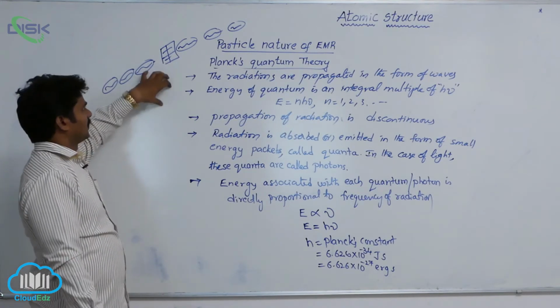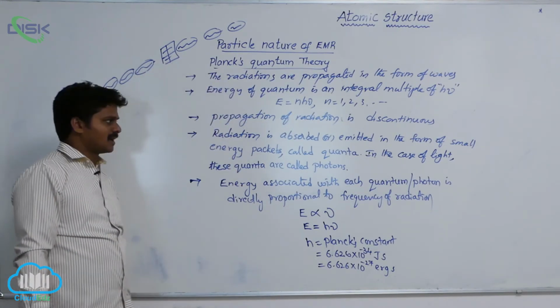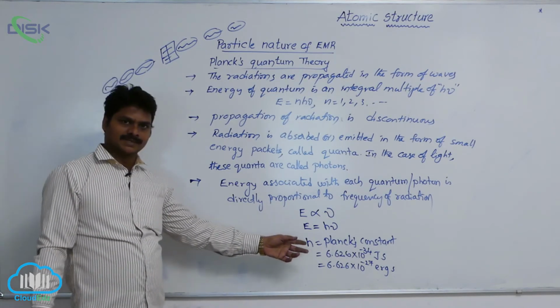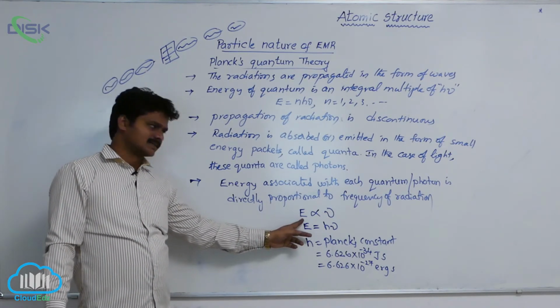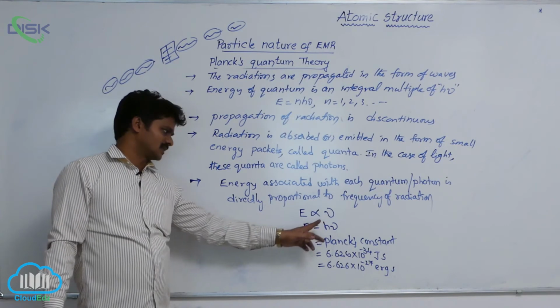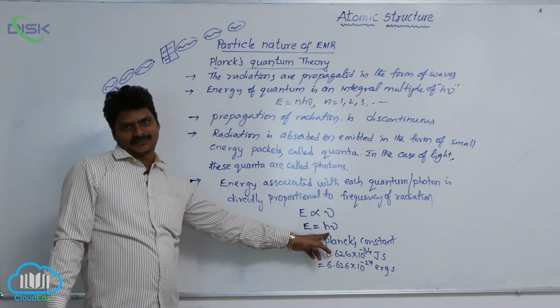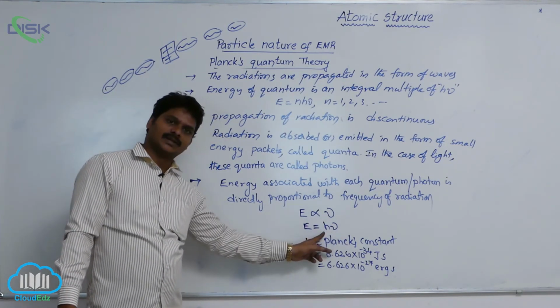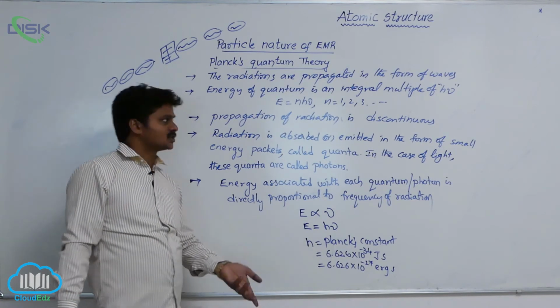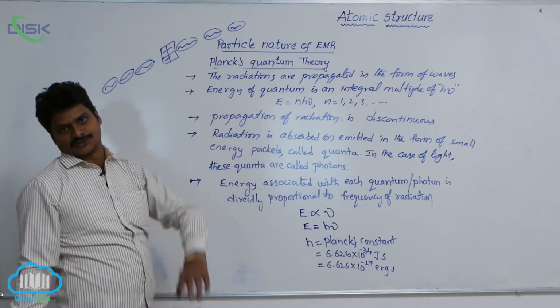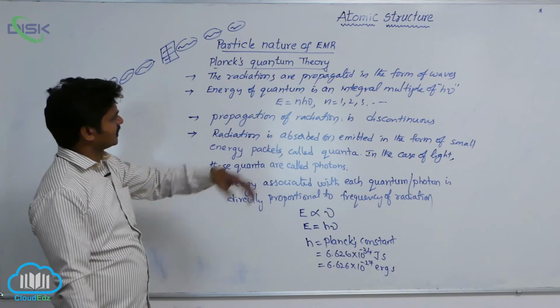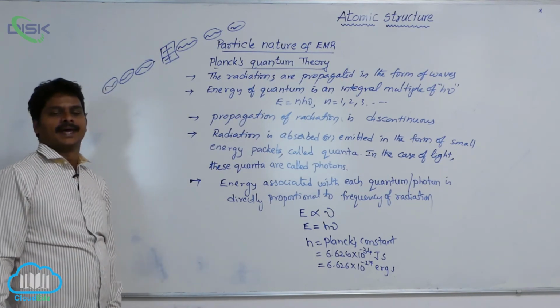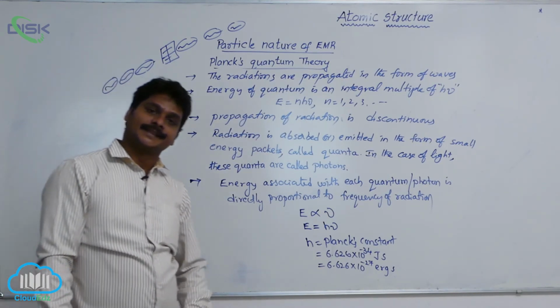So these are absorbed or released. The energy present in each quantum is directly proportional to frequency, that means equal to h nu. This is the energy associated with a quantum, that may be 1 h nu, 2 h nu or 100 h nu. So these are the postulates in Planck's quantum theory.